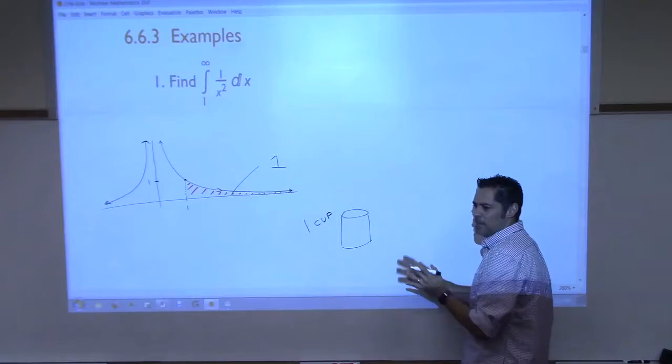Let's say that we take a function, and instead of cutting it off on a closed interval AB, I start here at A, but let's say I don't want to ever stop. I don't want to have a right endpoint.